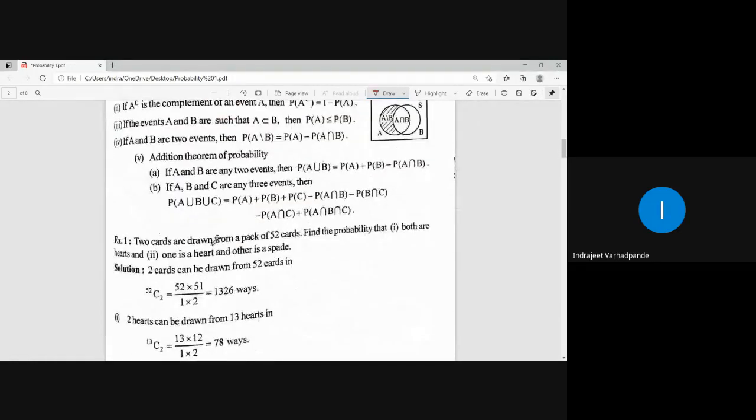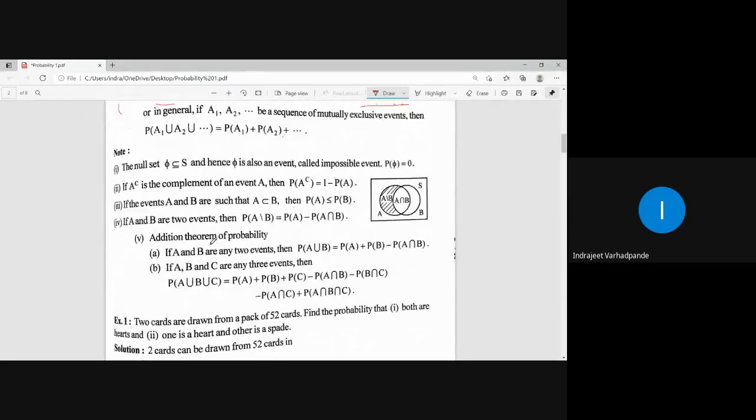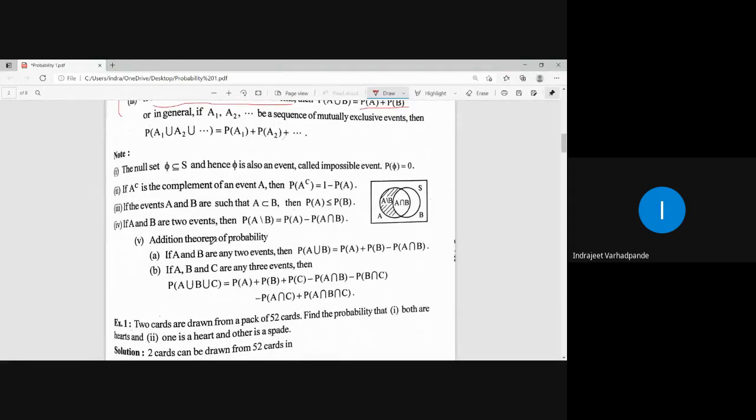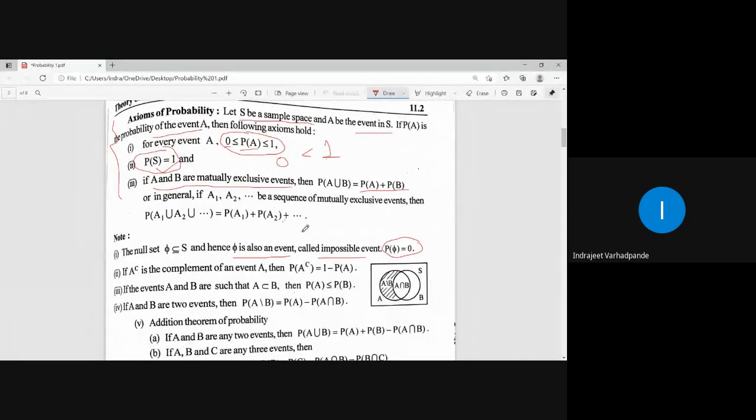Clear? Now, to deal with the examples, we have the addition theorem for two different events where A and B are given to you. A null set is also an event, an impossible event called the empty set, and its probability is equal to 0. The probability of the sample space is 1. The probability of the empty set, denoted by phi, where no element is there in the set, that means it is phi. Phi is nothing but the empty set. Nothing is there in the set, which is called an impossible event. P of phi will be 0. In that case, the probability will be 0.